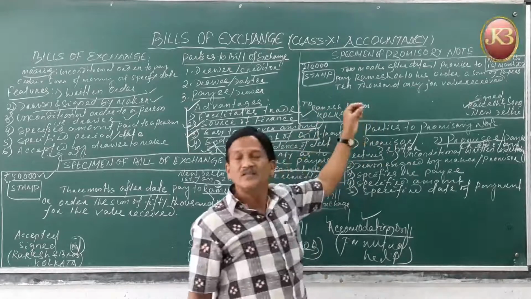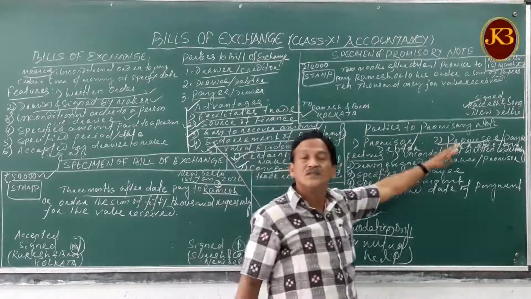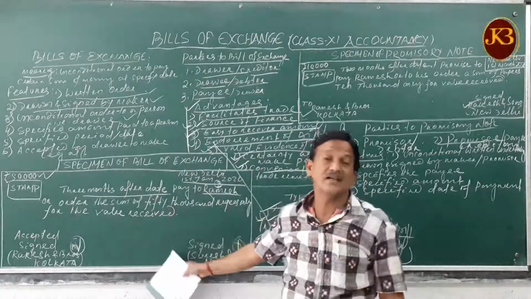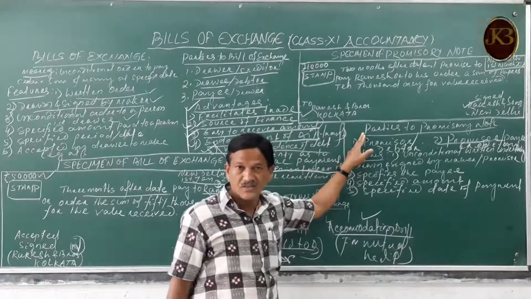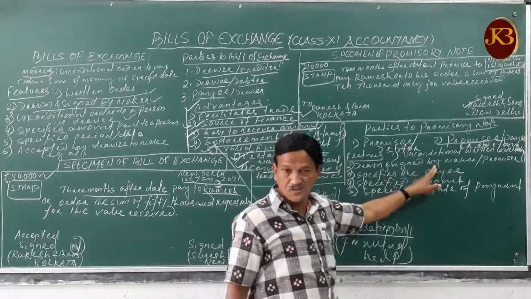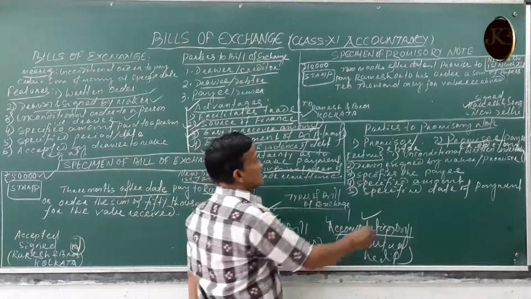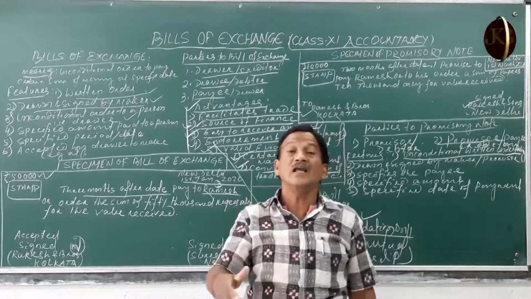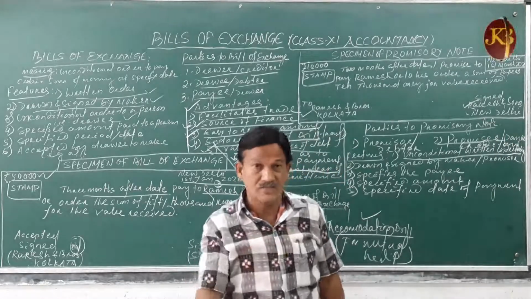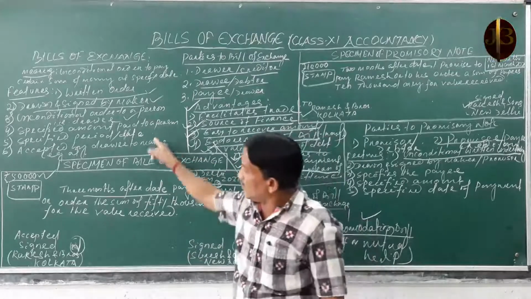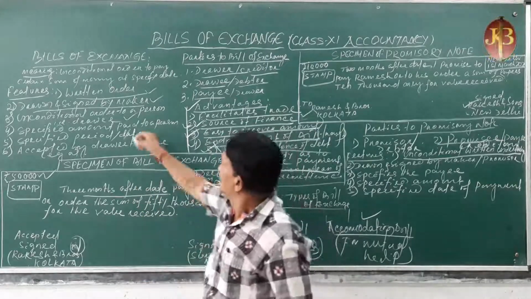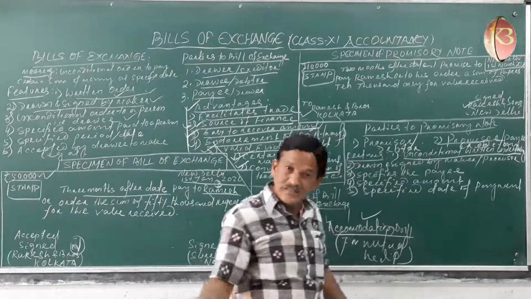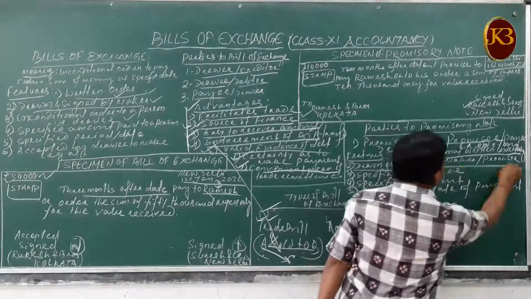There may be some other person involved, but there are none other than these two parties. But in a bill of exchange there are three parties. So this is the promissory note. Let's see what the features of the promissory note are. The first feature is that it is an unconditional written undertaking. It is a promise: I promise to make the payment. But a bill of exchange is an unconditional order. It is a written order, not an undertaking, whereas the promissory note is a written undertaking. This is the difference. Second, it is drawn and signed by the maker or the promisor.